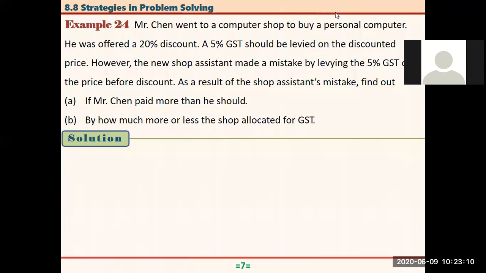All right, so example 24 is also another example that is related to our daily life situations. In this example, it's about buying a computer. As you know, for example, in Singapore, in Malaysia, now this is dropped. You don't have to pay GST after they have a new prime minister. He promised not to charge any GST. Before, Malaysia also had GST 6%.